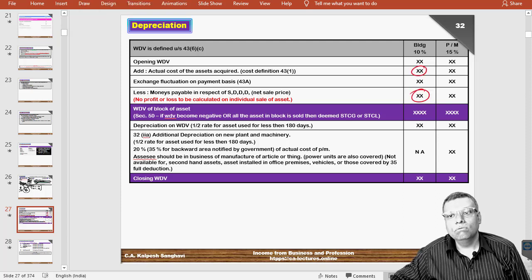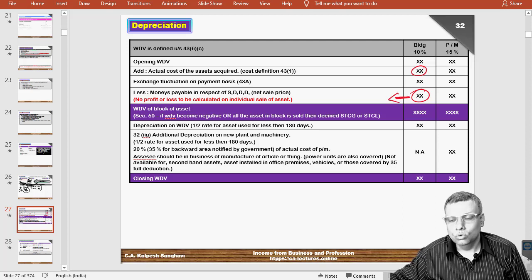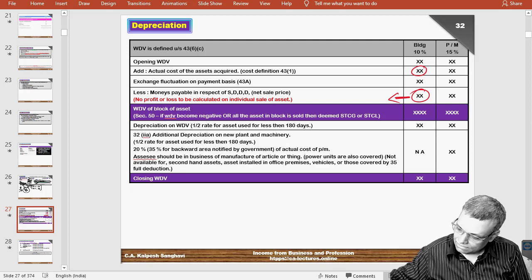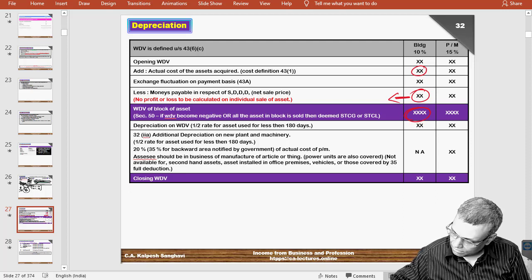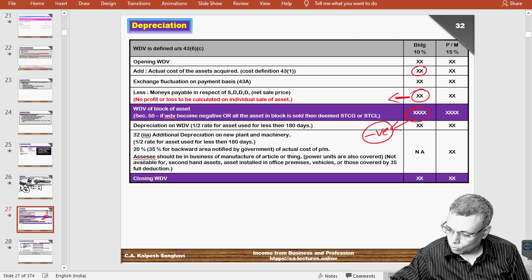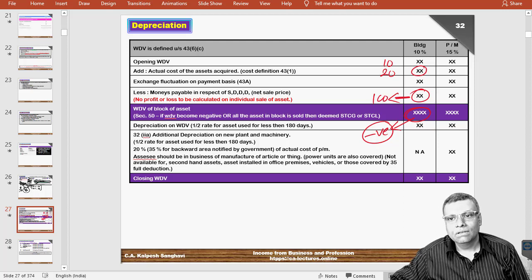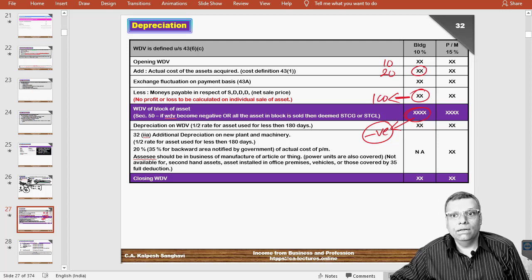Now, one fine year, your selling price will become so huge that this WDV figure is going to become a negative figure, because the sale price is very huge. For example, opening is 10, addition is 20, and the sale price is supposing 100. Then your WDV will become straight away a negative figure.